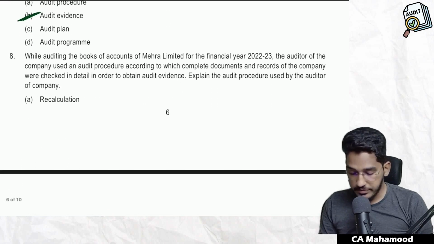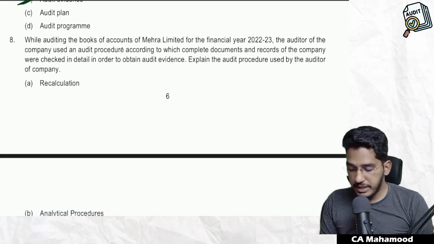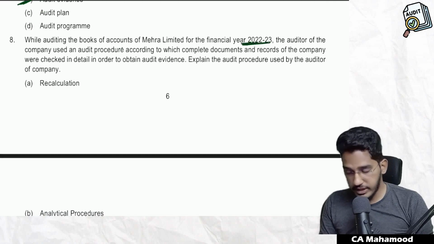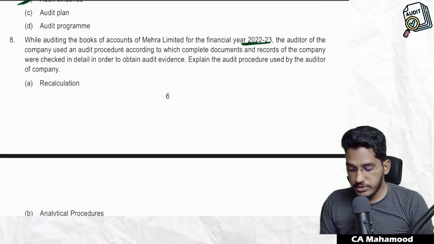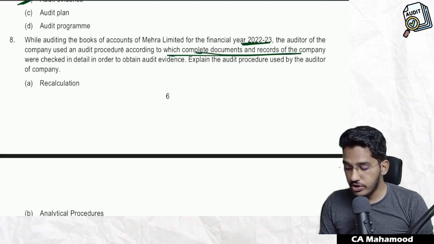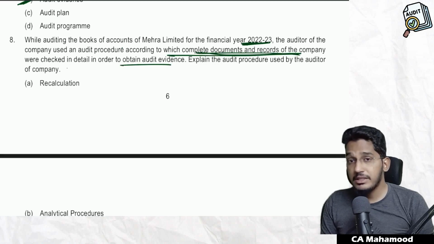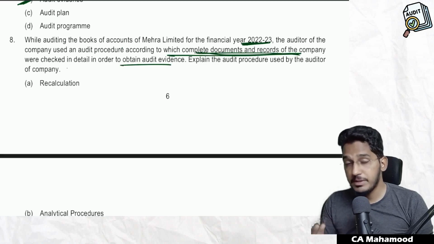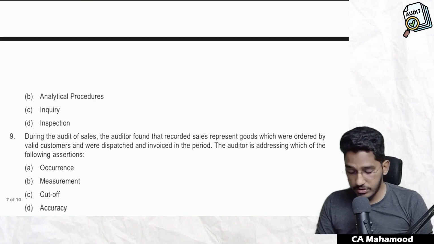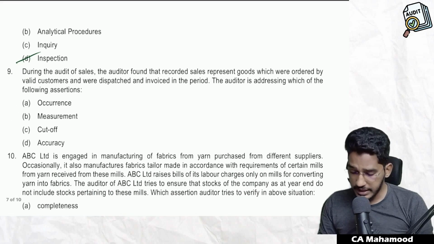Straight away question. While auditing books of accounts of Mehra Limited for the financial year 2022-23, the auditor of the company used an audit procedure according to which complete documents and records of the company were checked in detail in order to obtain audit evidence. What is that method, guys? Inspection, detailed inspection of documents. So which technique did he follow? Inspection he followed.